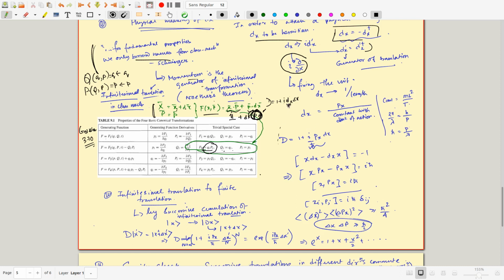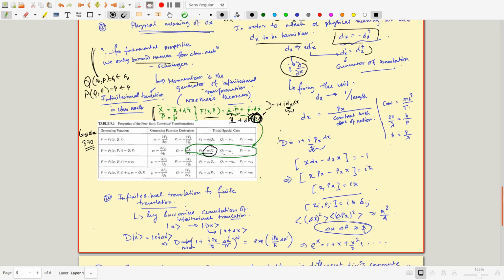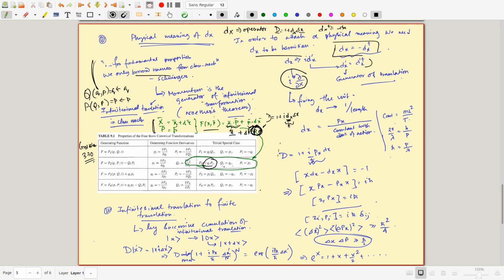So that is why you call it a momentum. From here you can start defining how you will call momentum. But this momentum is not anything like the classical momentum because this is an operator in the Hilbert space. So that is why eventually you will call this D, the translation operator, 1 plus i px dx.